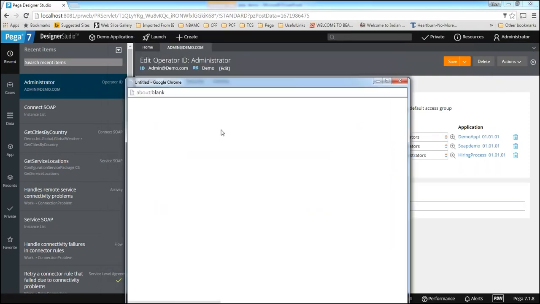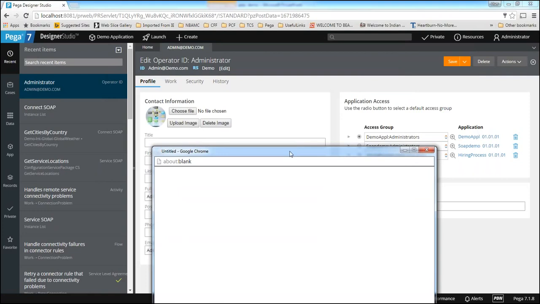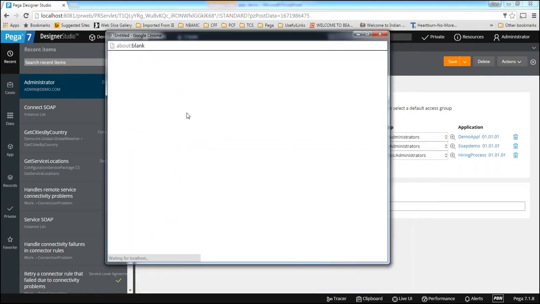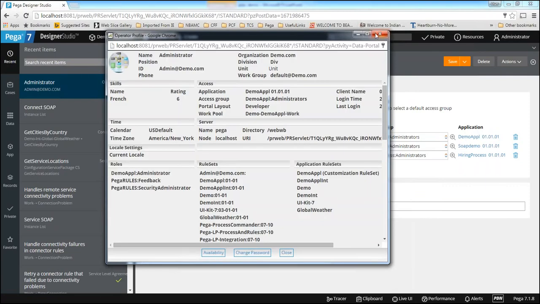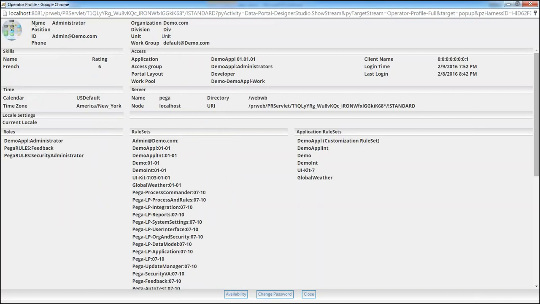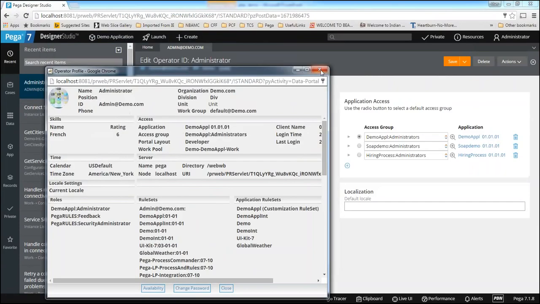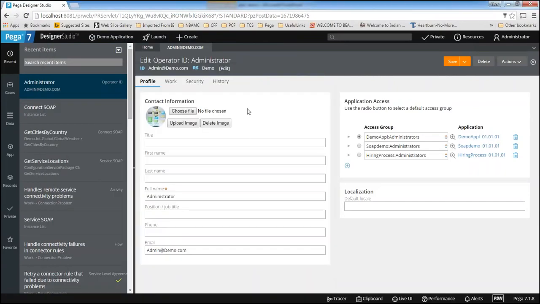You cannot edit it here. Whatever you edited in the operator form, you can see here: your first name, last name, all the things will be seen here, with your photo. It will display your name, your position, ID, your organization, division, unit, and a lot of other things. I will explain in detail in the coming actual sessions. So this is the place where you configure the operator ID and operator details.